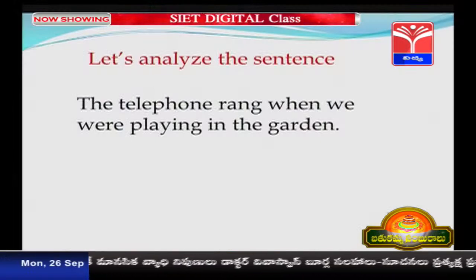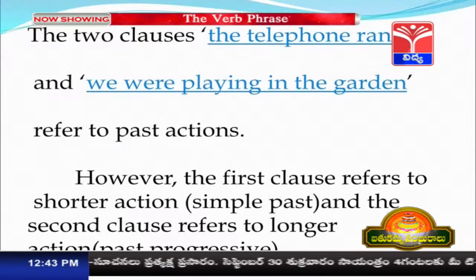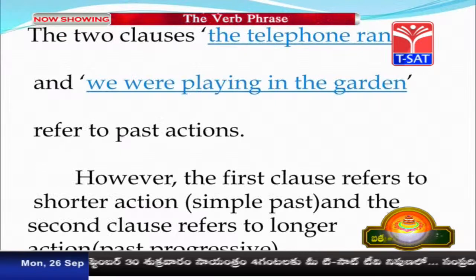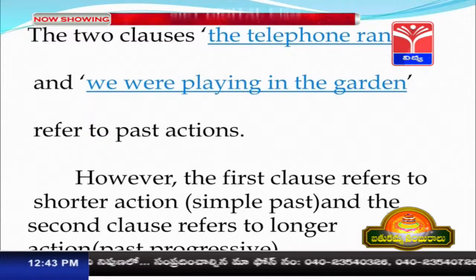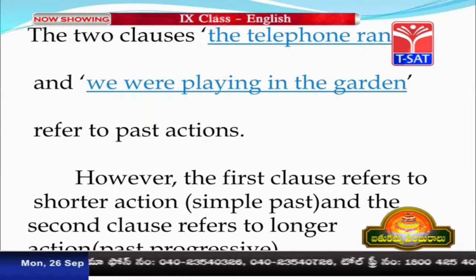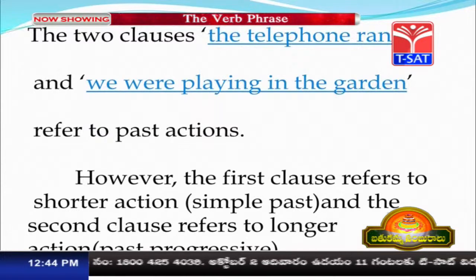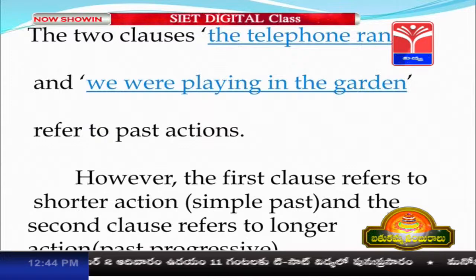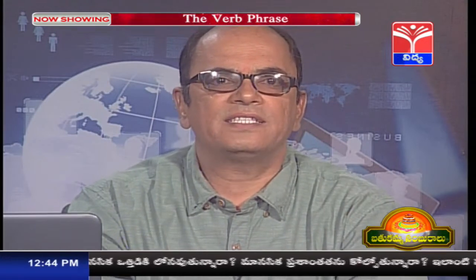Here is another sentence. The telephone rang when we were playing in the garden. The two clauses, the telephone rang and we were playing in the garden, refer to past actions. However, the first clause refers to a shorter action, which is in simple past tense, and the second clause refers to a longer action or past progressive. And we can understand that one action was going on, whereas the second action happened.